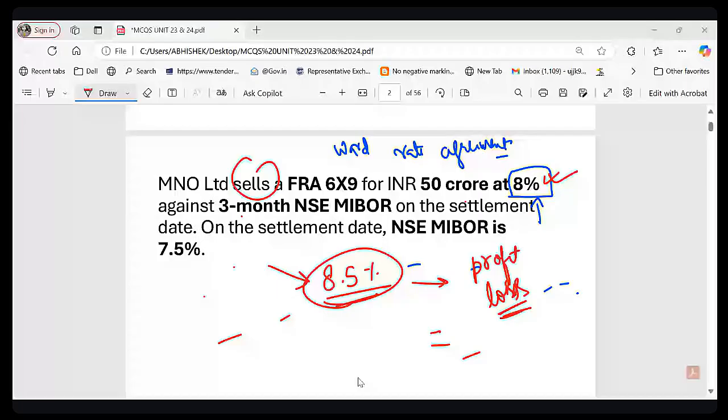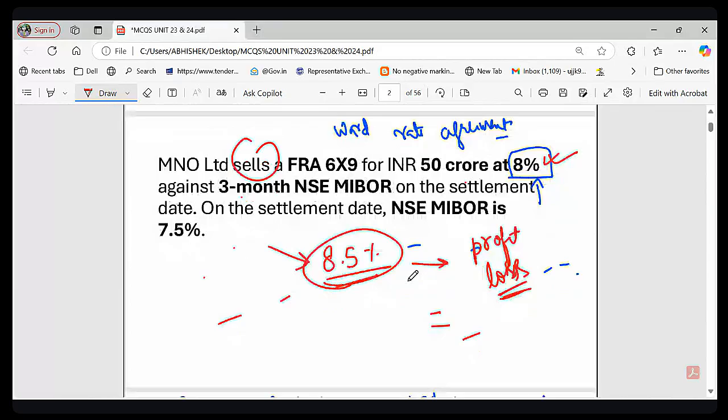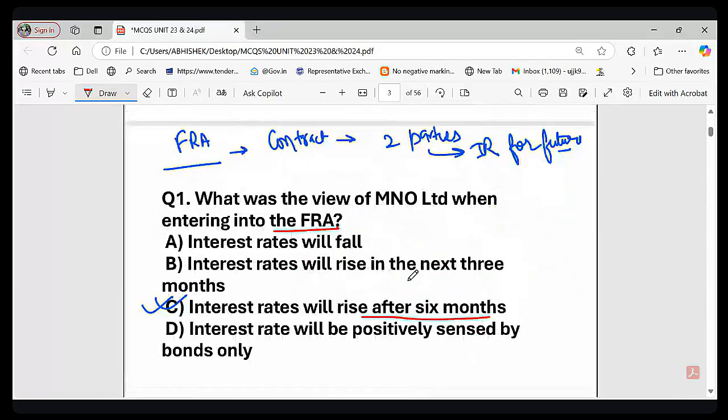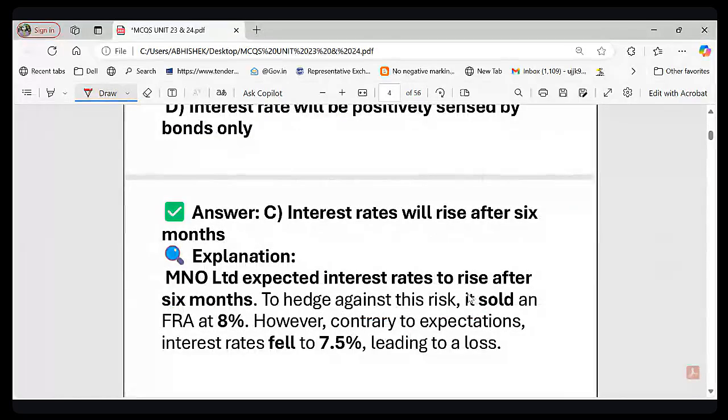Would they have made a profit or a loss? Please let me know. Yes, obviously they will get a profit. If interest rate has risen to 8.5% and since they are selling an FRA, obviously they would have made a profit, right? That is the key point here. So what we learn from this question is that MNO Limited expected rate to rise after 6 months, so they sold the FRA at 8%, and since the rate fell, they incurred a loss. I hope this concept is clear.